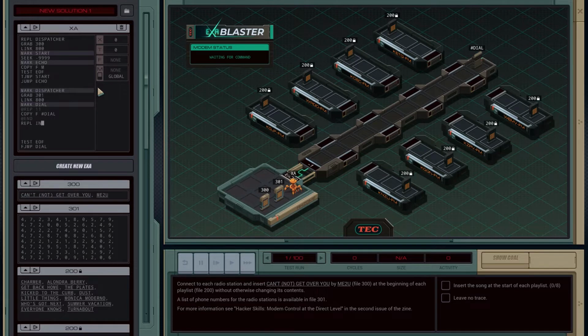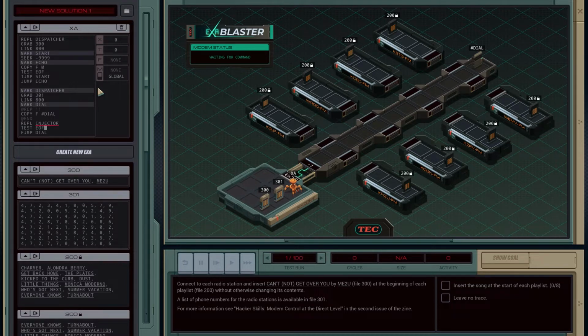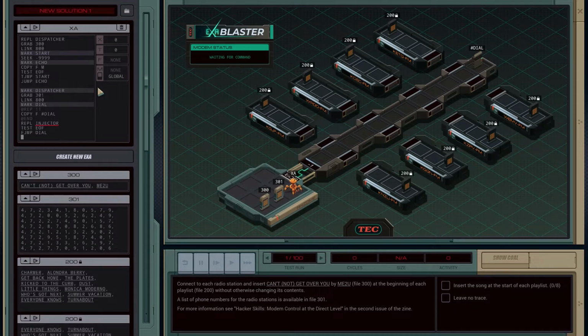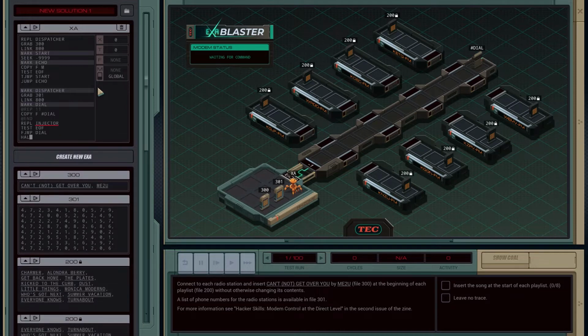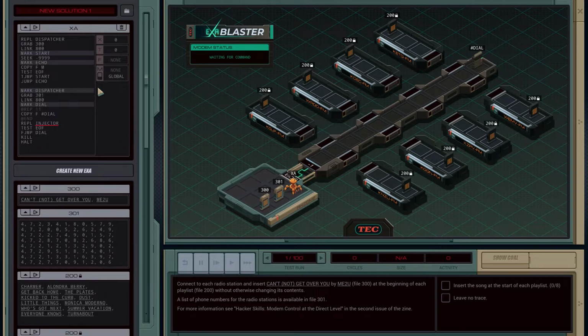an injector, and is that all we have to do? Yeah, that's all we have to do. Then we'll test for the end of file, and if not, we'll jump to dial. Otherwise, we'll halt. No, otherwise we will kill, and then we will halt. Okay, now we have to write the injector.